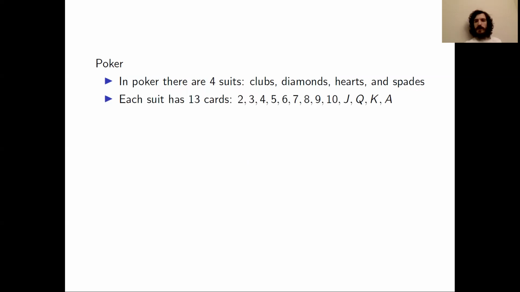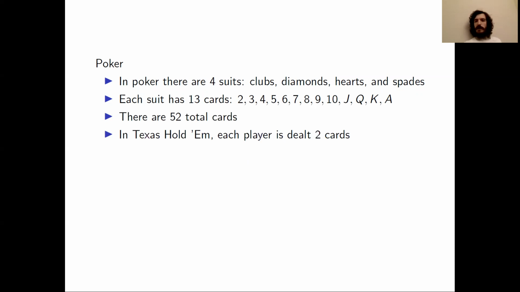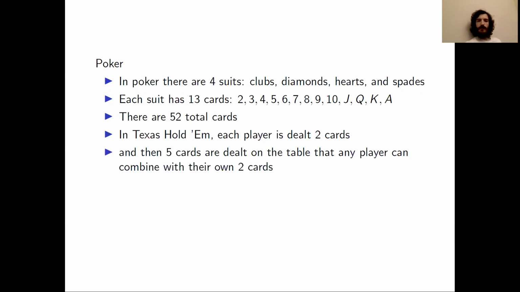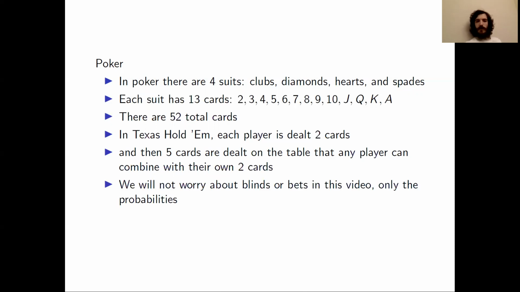There might be some jokers in there. We will ignore the jokers. In Texas Hold'em, each player is dealt 2 cards. 5 cards are dealt on the table that any player can combine with their own 2 cards. There's also a bunch of other rules in Texas Hold'em involving bids and blinds and the order in which the cards are dealt. We will not worry about any of that. We will only focus today on the probabilities.